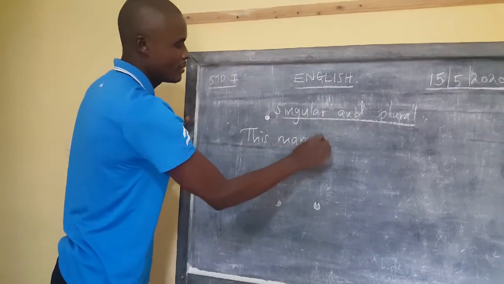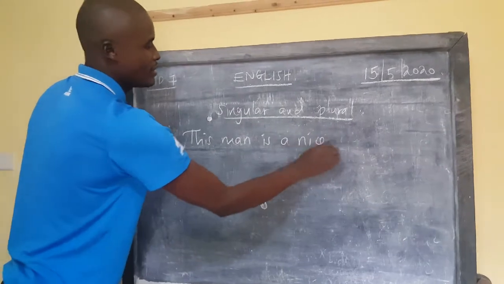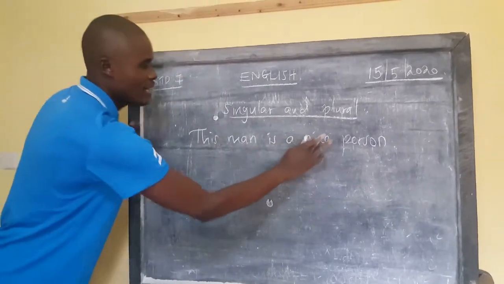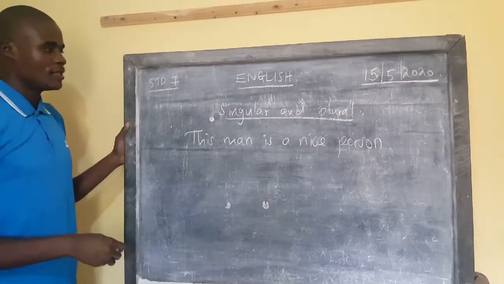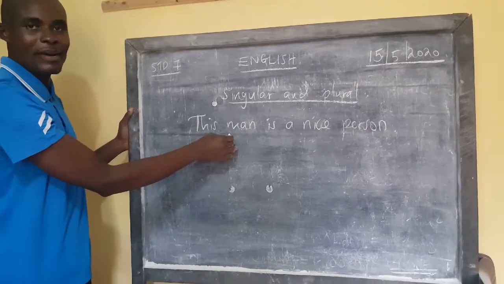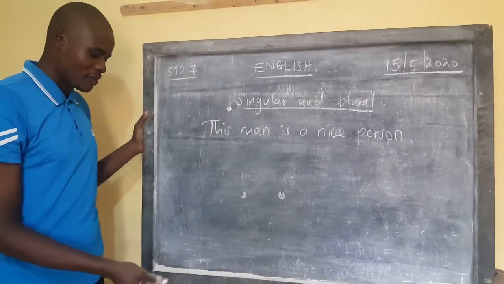This man is a nice person, Lana. We are seeing one subject here. This man is a nice person. How do you change this?